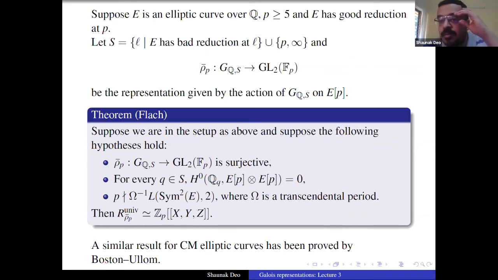But on the other hand, a complication can arise. If you are looking at a representation of the global Galois group, it may not stay irreducible when you restrict it to the local Galois group. If you just want to focus on local groups, obviously there is a deformation theory and you can work on it. But if you want to compare local and global deformation rings, you need both representations to be irreducible. The restriction to the local group needs to be irreducible. Otherwise, the deformation ring in the sense of Mazur is not defined. There are other ways of going around that, but that thing is not well defined.